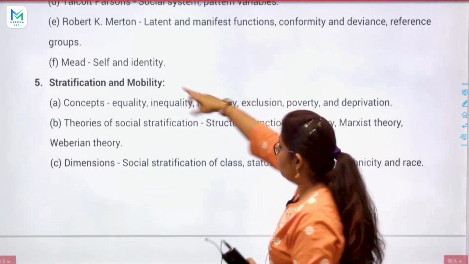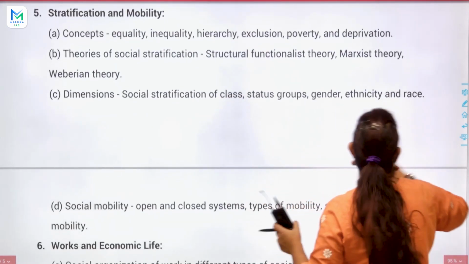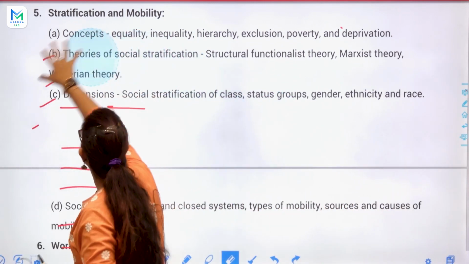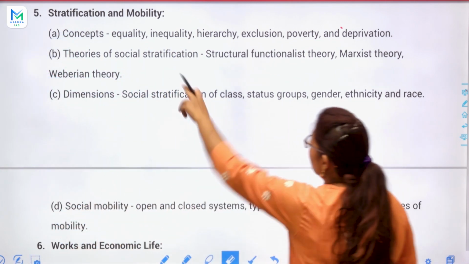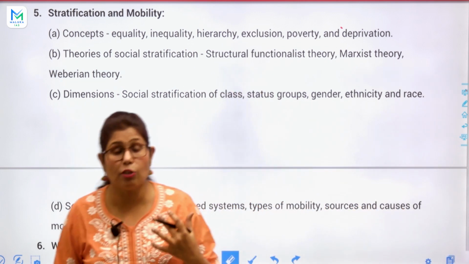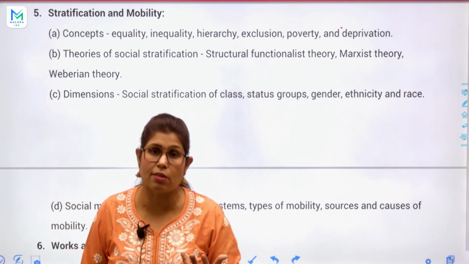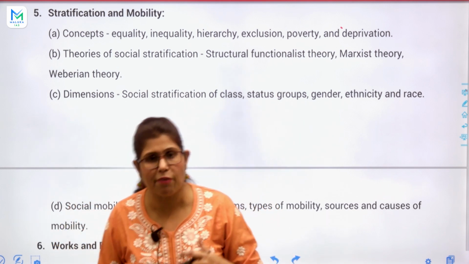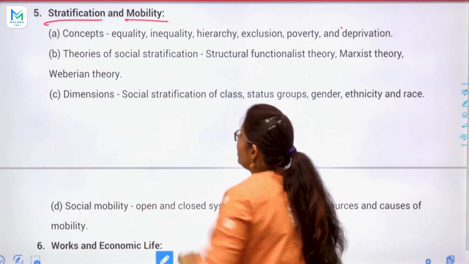So that is Mead, which I told you. Okay, G.H. Mead. So the next topic is stratification and mobility. Stratification, mobility. In our society you can see stratification on the basis of the caste system, like Brahmins, Kshatriya, Vaishya and Shudra. So we find in our Indian society stratification and obviously mobility.